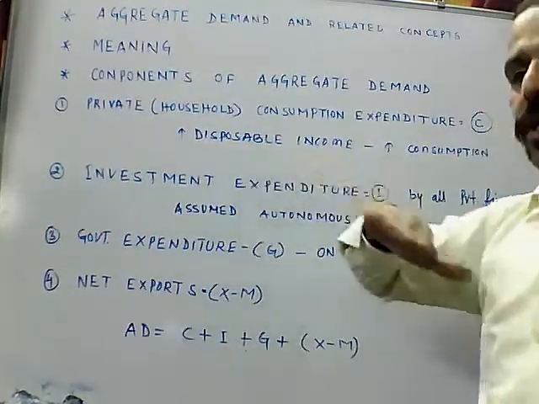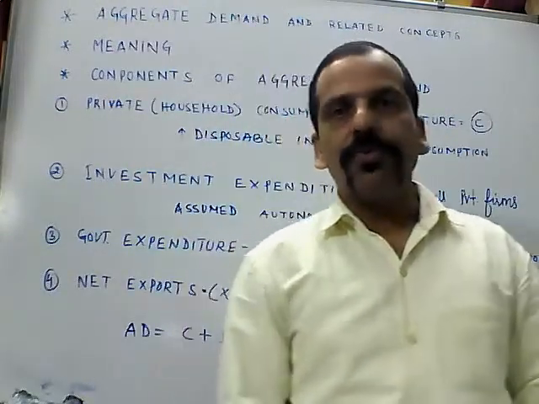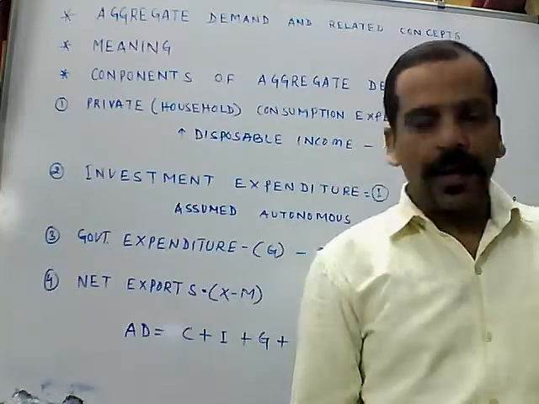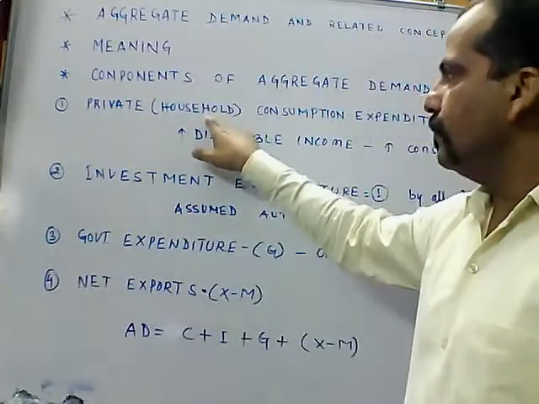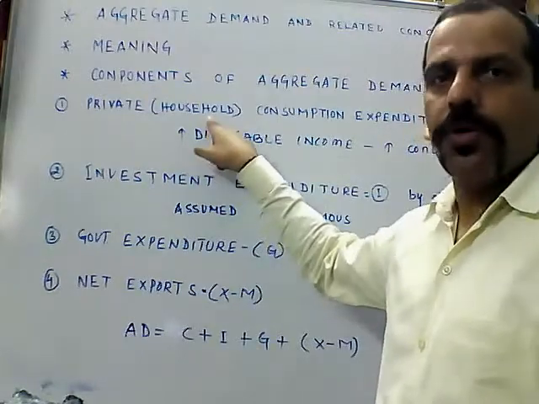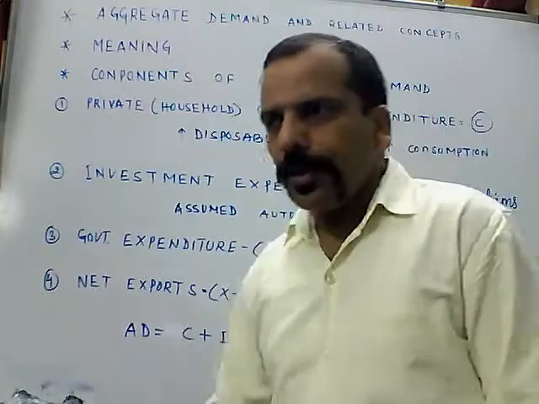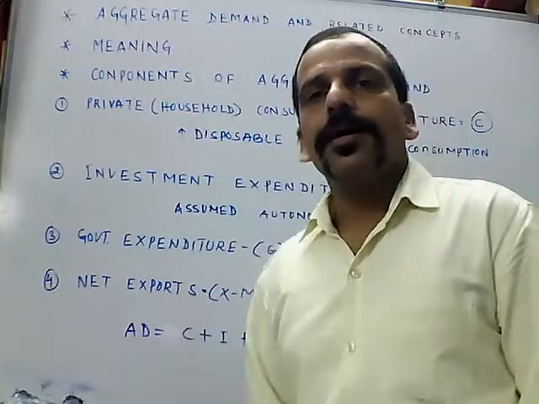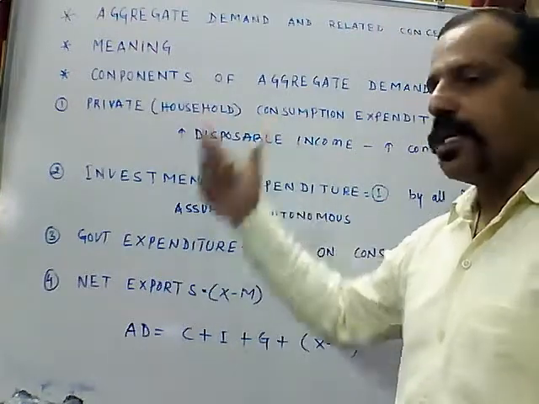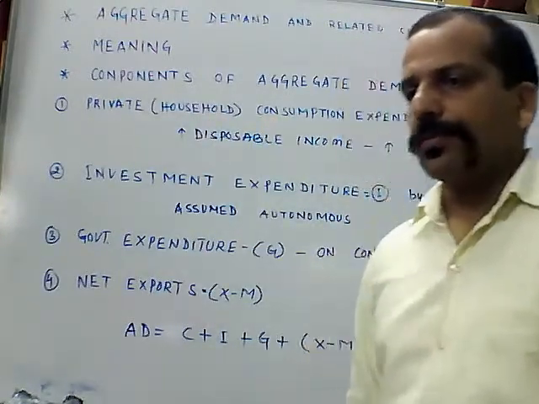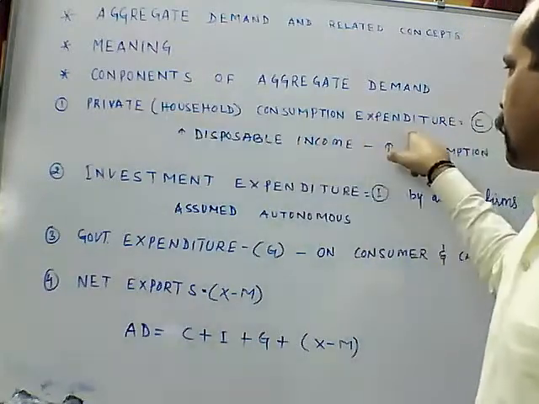So if disposable income is more and more, consumption level will be high. Consumption of goods and services by the household, like you want to purchase a laptop or a new dress, chocolate, or availing services like net services, health services, education. All these come under the private consumption expenditure.